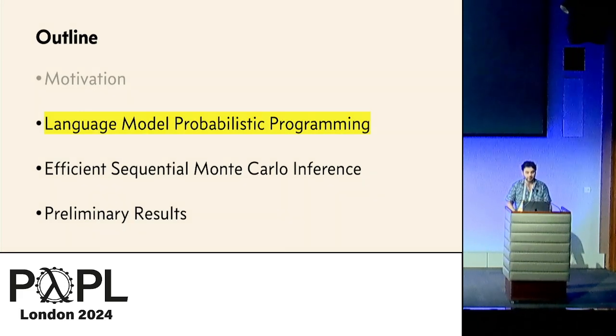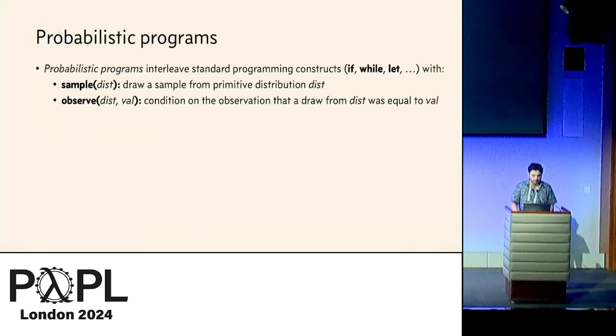So given all of these interesting posterior inference problems, it would be great to have some tools for defining and solving them. So in the rest of the talk, I'm going to tell you about a probabilistic programming library we've developed for this purpose, and say a bit about how we're approaching the challenge of efficient inference in this setting. So we're going to begin with a standard probabilistic programming library where programs can sample from primitive distributions and observe the outcomes of primitive samples.